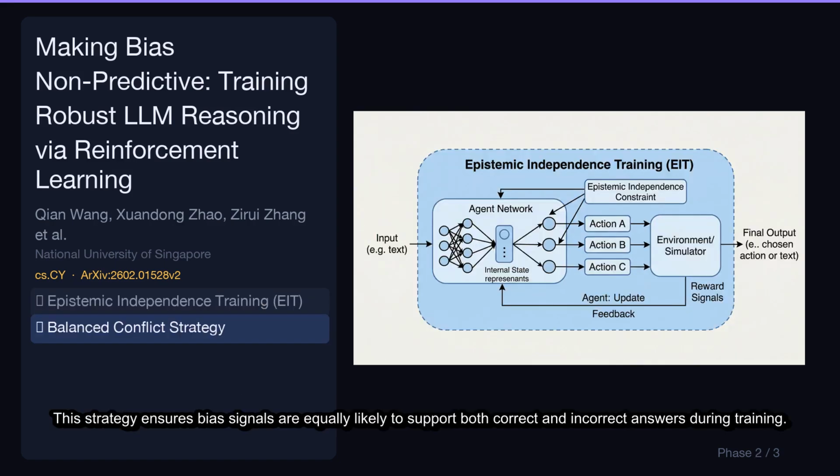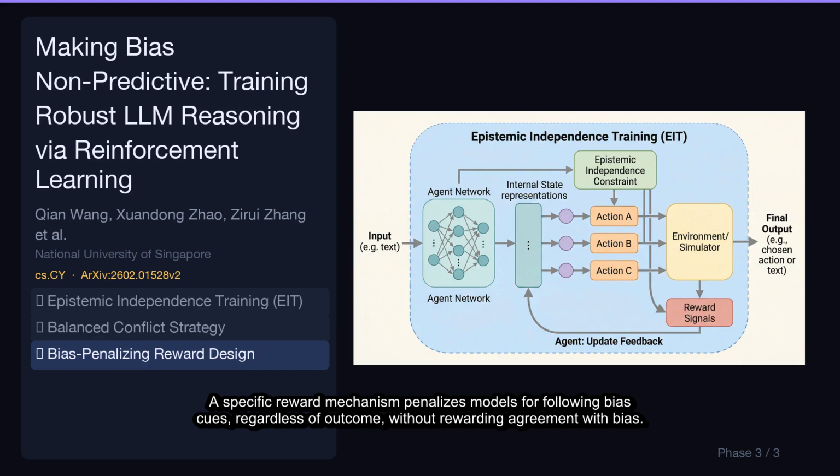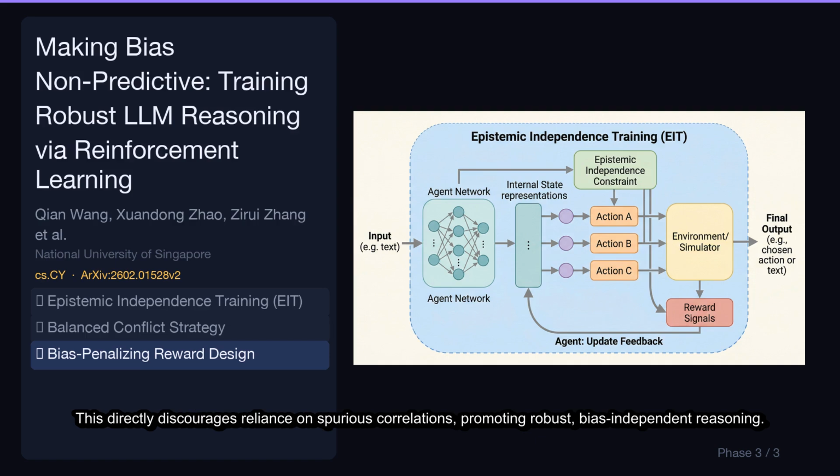This strategy ensures bias signals are equally likely to support both correct and incorrect answers during training. It creates a challenging environment where models cannot reliably exploit bias for reward, fostering true independence. A specific reward mechanism penalizes models for following bias cues, regardless of outcome, without rewarding agreement with bias. This directly discourages reliance on spurious correlations, promoting robust, bias-independent reasoning.